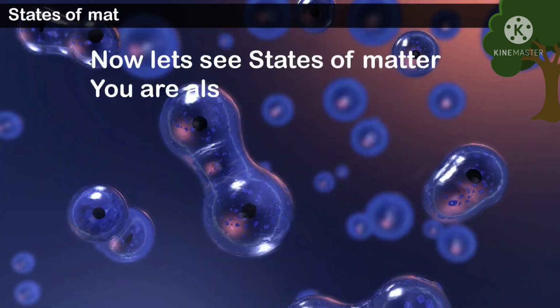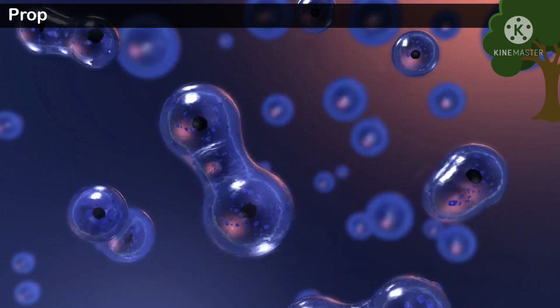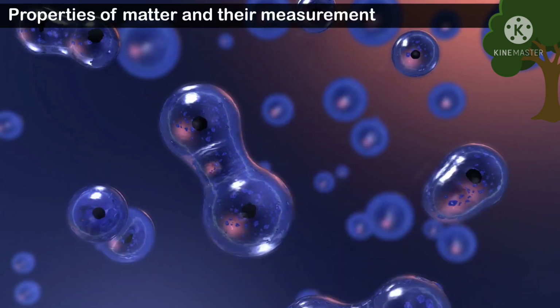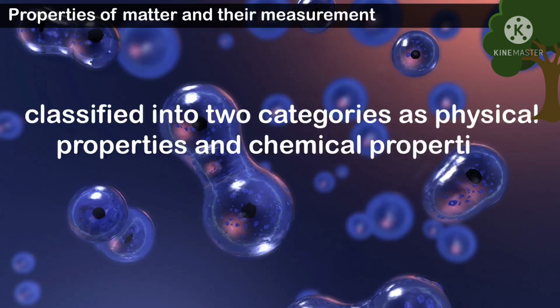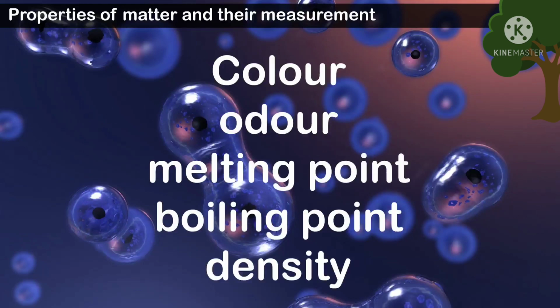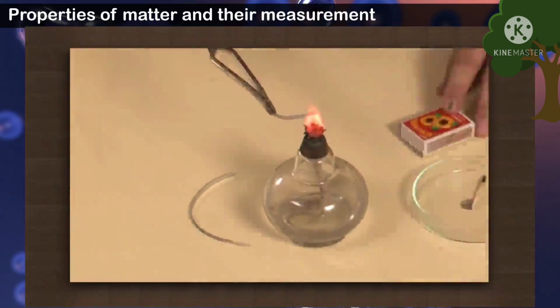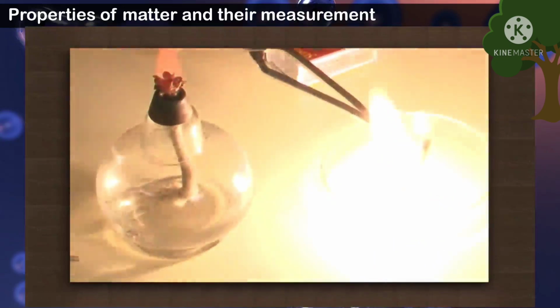Now let's see states of matter. You are also aware that matter exists in 3 different states, namely gas, liquid, and solid. Properties of matter can be classified into 2 categories: physical properties and chemical properties. Color, odor, melting point, boiling point, density, etc. are physical properties. An example of a chemical property: coal burns in air to produce carbon dioxide, or as shown in the figure, magnesium wire burns in air in the presence of oxygen to form magnesium oxide.